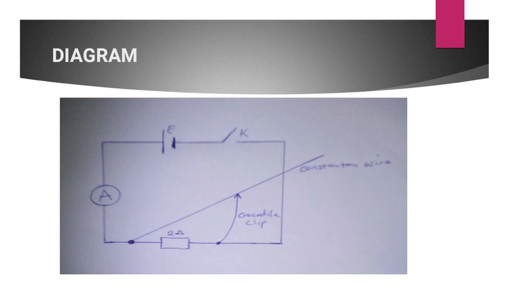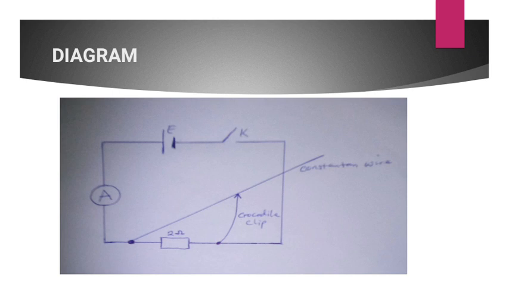So usually I tell my students, start your connection from the positive terminal of the battery or of the cell. From the positive terminal, you have a wire that goes to the ammeter. From the ammeter, there's another wire that goes to the resistor. From the resistor, there's another wire that goes to the key. And from the key, there's another wire that goes back to the negative terminal of the battery. Then you have 2 junctions where you connect the constantan wire and then the crocodile clip. So just follow the circuit and use it as a guide for your own connection.